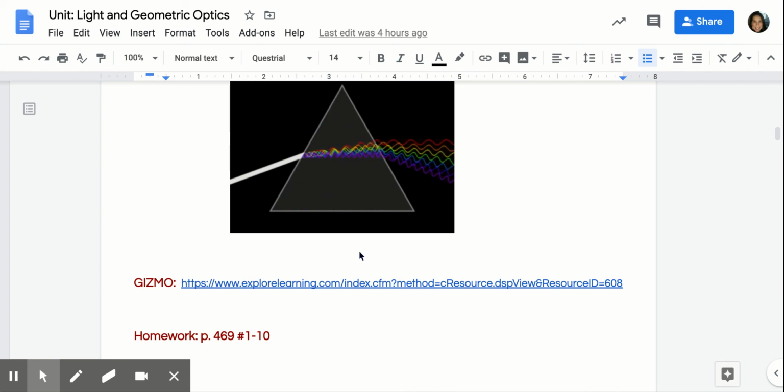I'm excited about this unit. It is really fascinating. I love physics. I'm actually in a physics course right now. So I'm excited to share it with you. Send me an email if you have any questions.